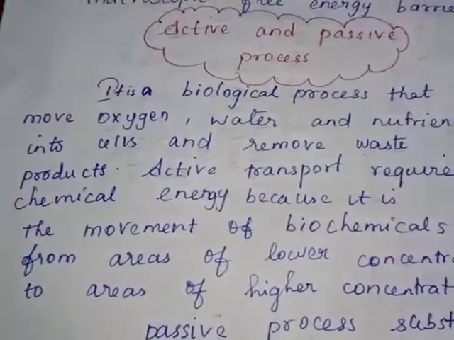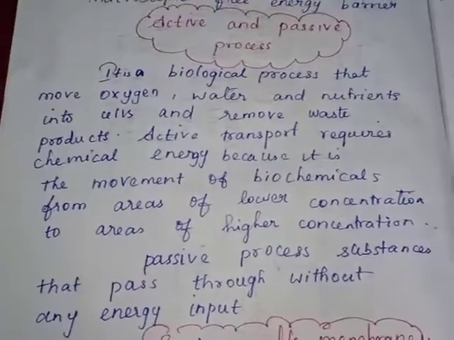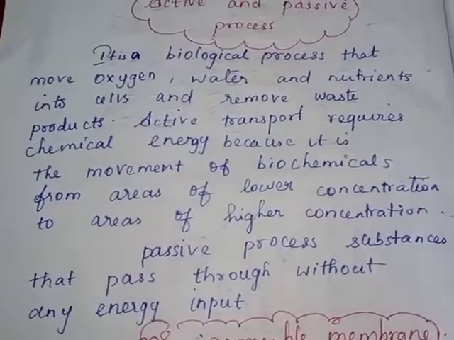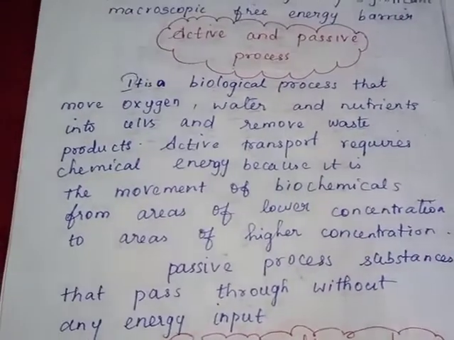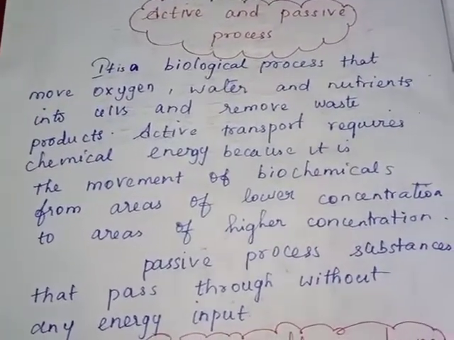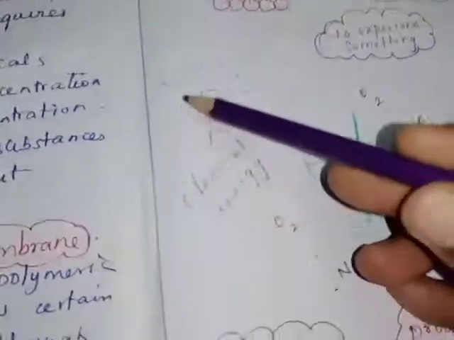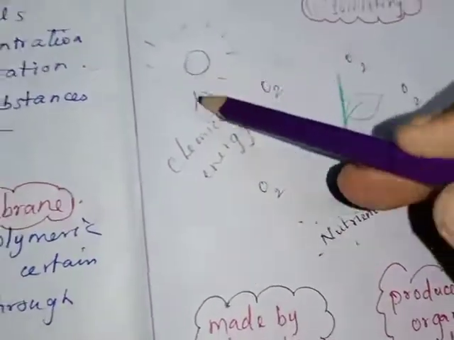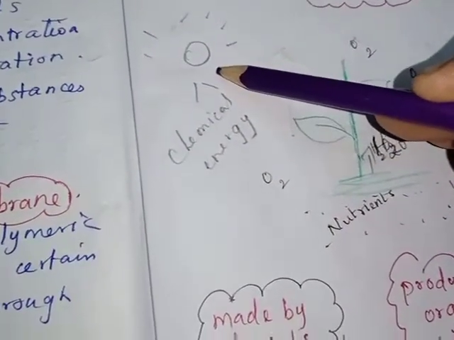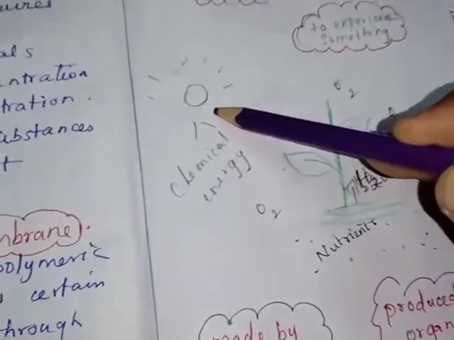So it is a biological process that moves oxygen, water and nutrition into the cell and removes waste products. Active transport requires chemical energy. Already we saw that this is chemical energy. The sun is the major source of chemical energy.